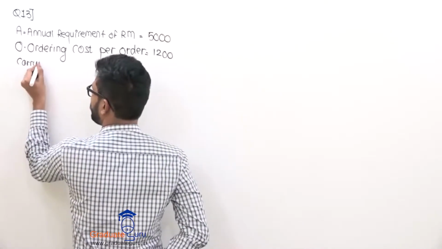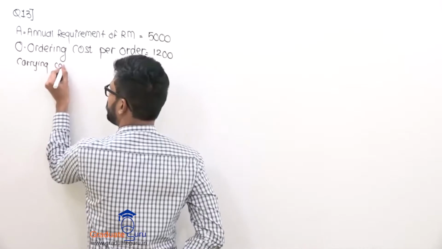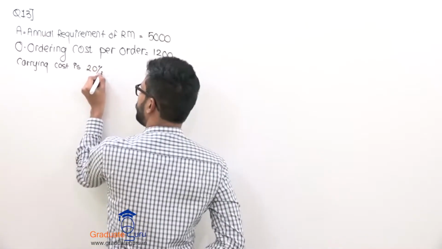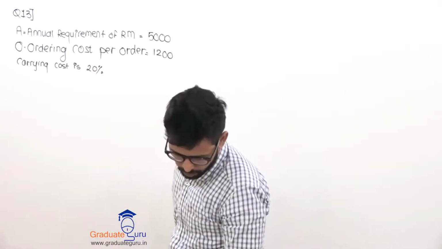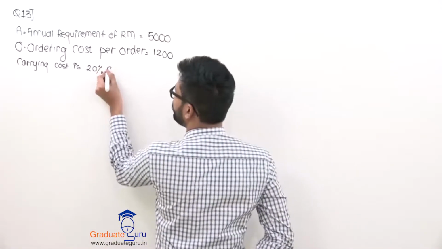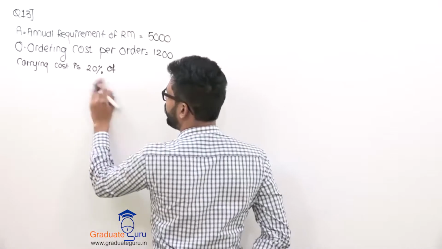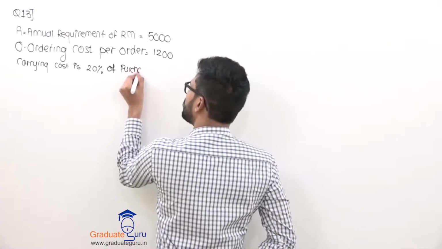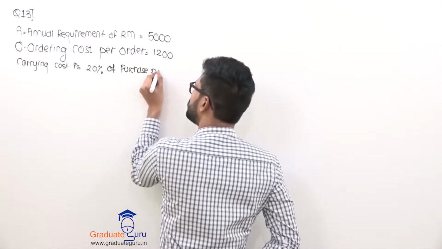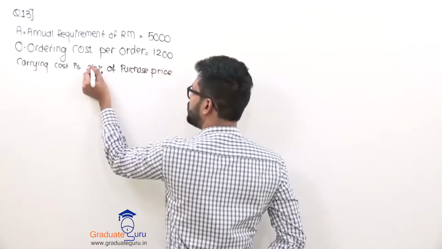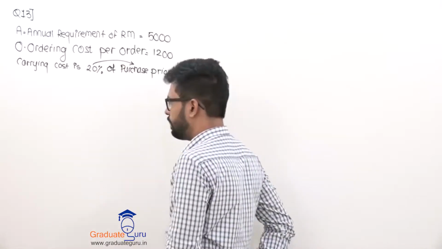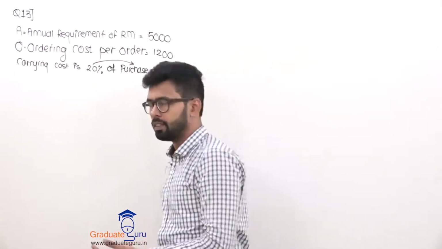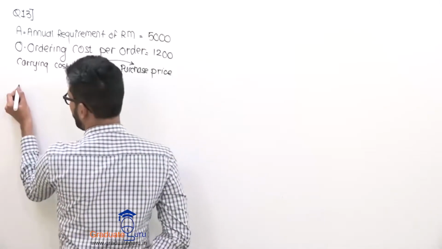Carrying cost is 20%. I hope it's 20%. Yeah, it's given 20% of quantity, whatever you will order. So 20% I will say of purchase price. Purchase price. This time, percentages are always calculated on what? We always calculate our percentages on purchase price. But this time there are various purchase prices. So a working will be made.